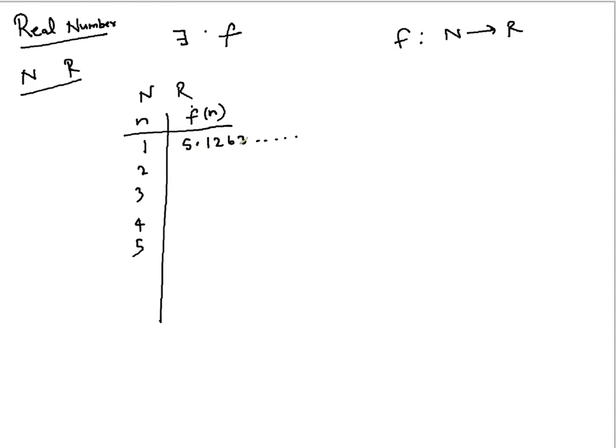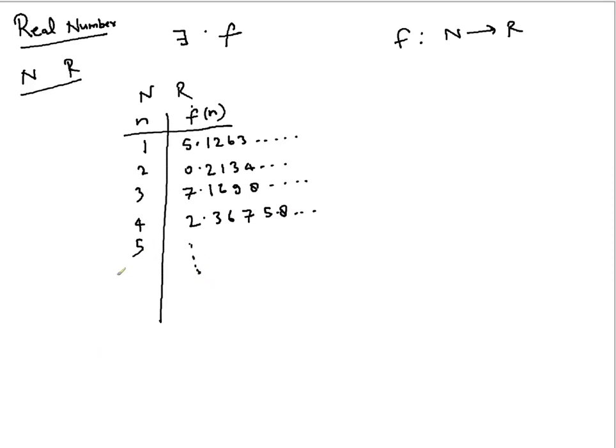So let's say this is my value for 1. For the value of 2 it is 0.2134, something like that. The value of 3 is 7.1698, something like that. The value of 4 is 2.367558, something like that. And likewise you have the values.